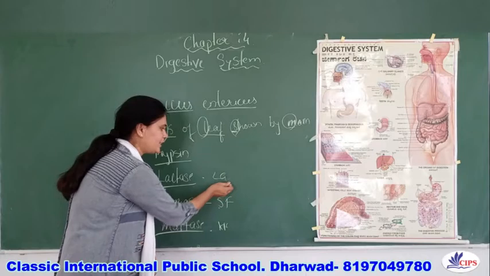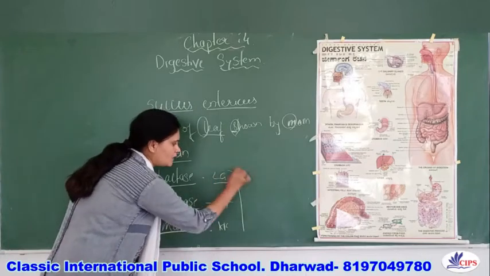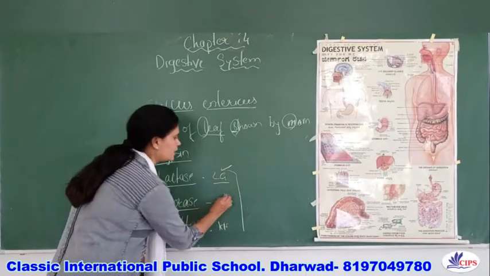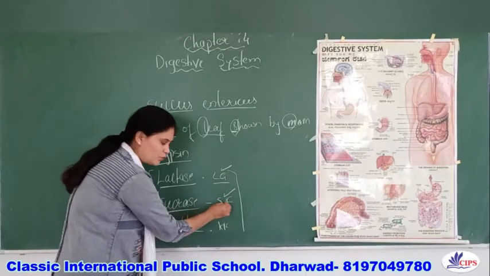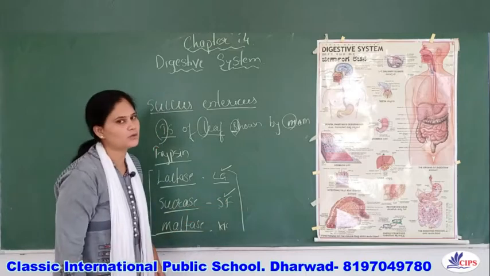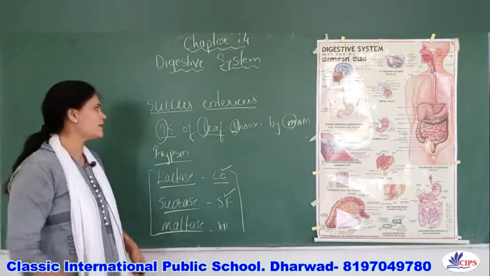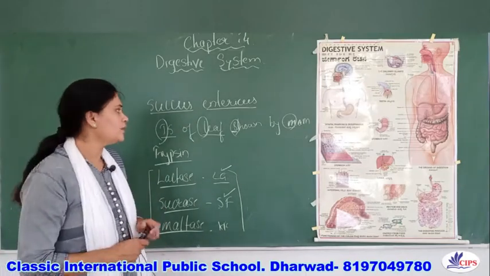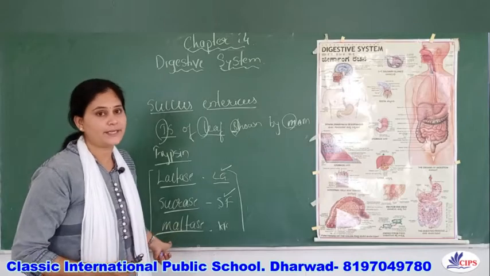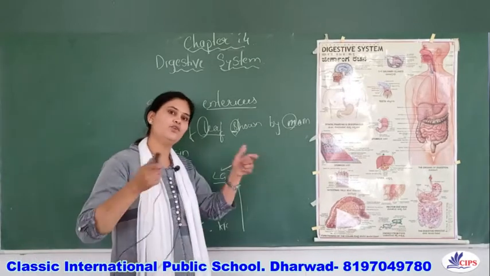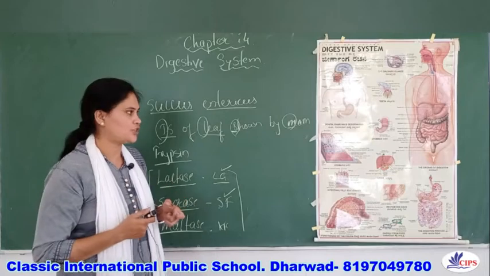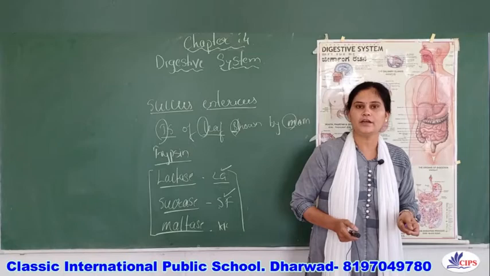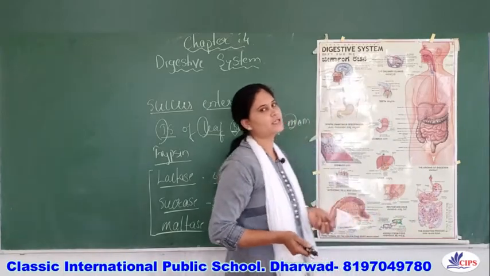In all these three, the glucose will be common. So here it comes galactose, here it comes glucose plus fructose, and here glucose plus glucose, right? These are the enzymes which are secreted by the succus entericus. So this is about the small intestine. In the small intestine, the food is completely digested. Now after the digestion, in the small intestine, the finger-like structures present are called the villi.